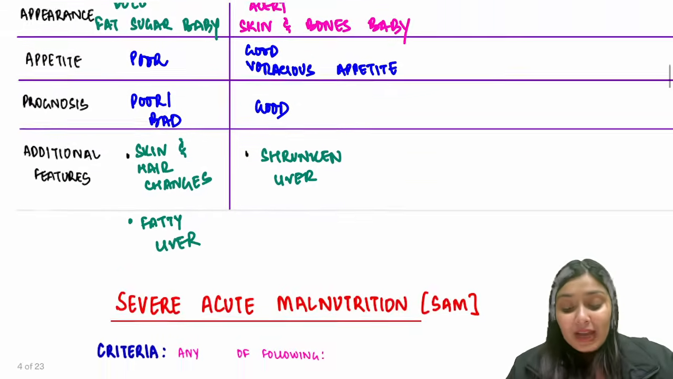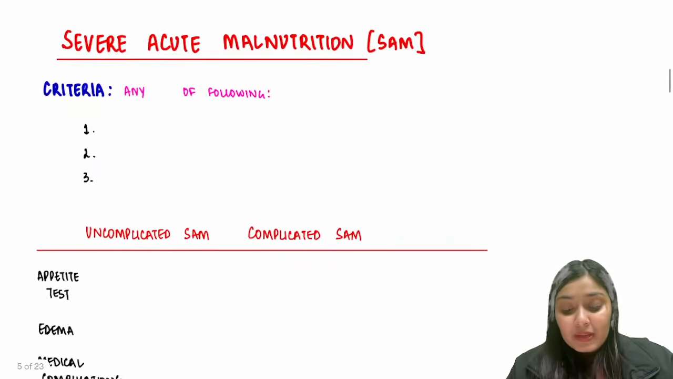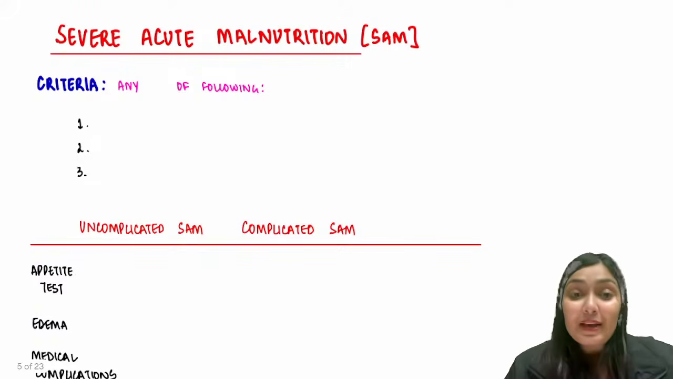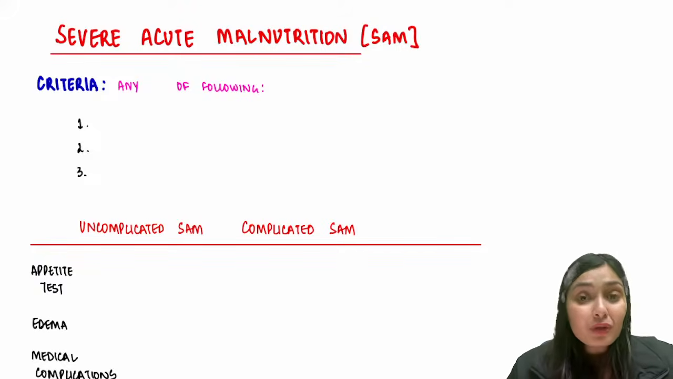Right? So with that, we have come to the next topic, that is SAM, Severe Acute Malnutrition. SAM is such a topic that will never leave you. If after your MBBS you go on doing MD or DNB in pediatrics or DCH, or if you go towards pediatrics, then definitely this will follow. And even in SS exams, this is going to follow.